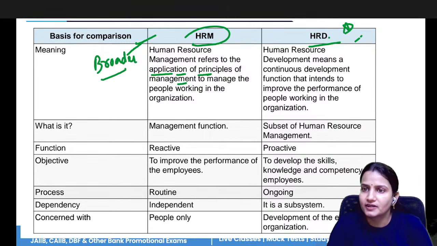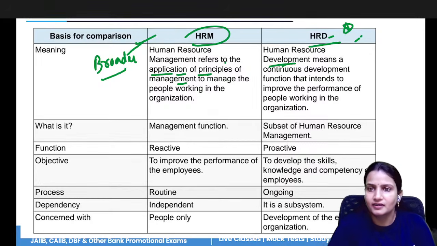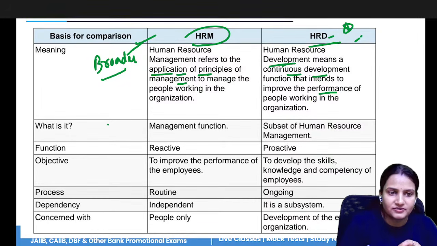Whereas HRD is what? Development. Development means something that goes on with continuity. It's a continuous process. It never comes to an end. So human resource development is the continuous process that works to improve the performance of the people working in an organization. It is a management function.